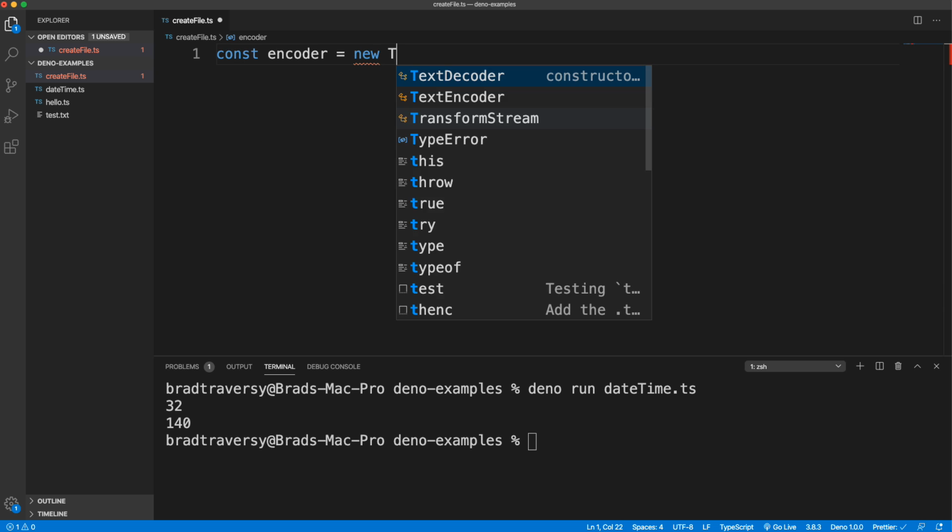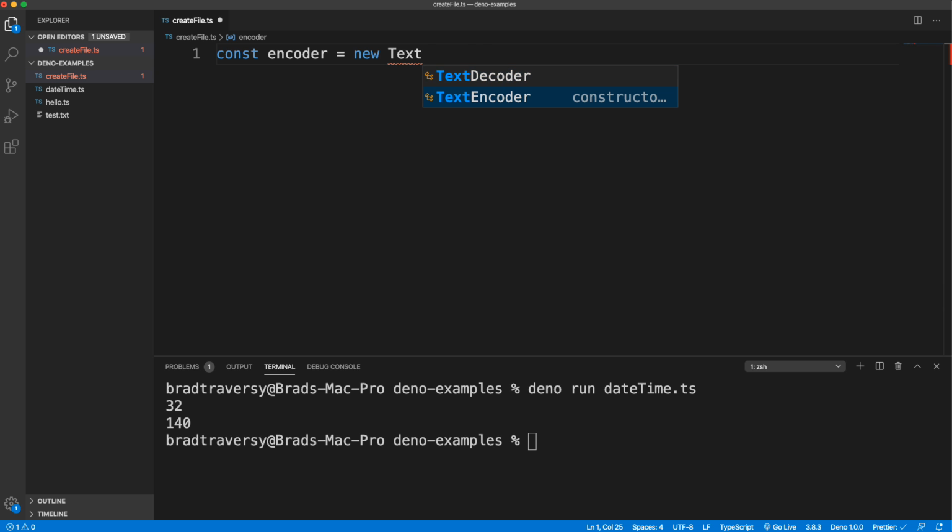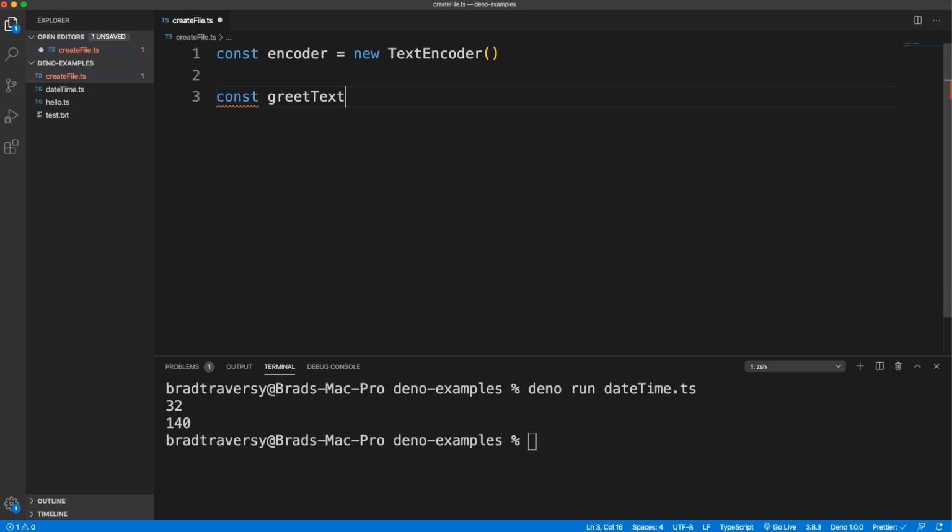So we can say new, we want to do TextEncoder, and then let's create a variable. We'll call this greetText, and we'll set this to use encoder.encode, and in here we'll just put in hello world, and we can put in a new line character, and then I'll say my name is Brad. Okay, so that's my text.